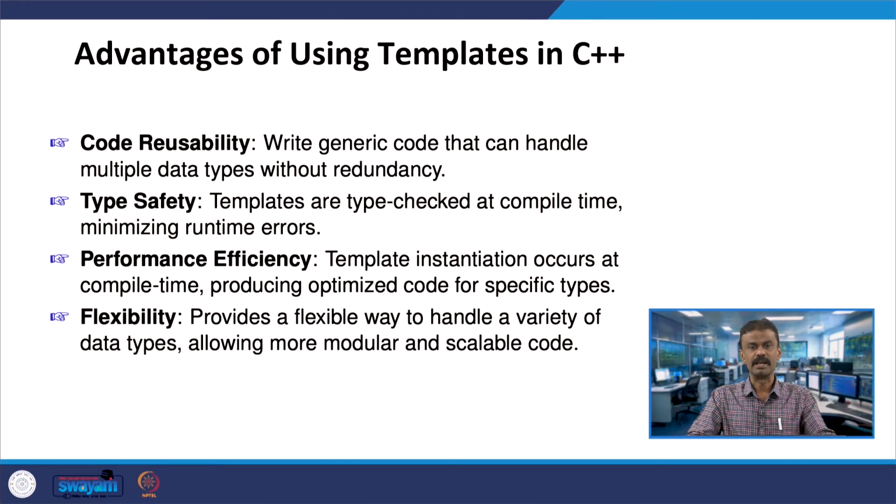When I instantiate this, it occurs during compile time, and I will have optimized code. For example, that 4-line code, the maximum of 2 numbers, I can use it for integer, double or float, etc.